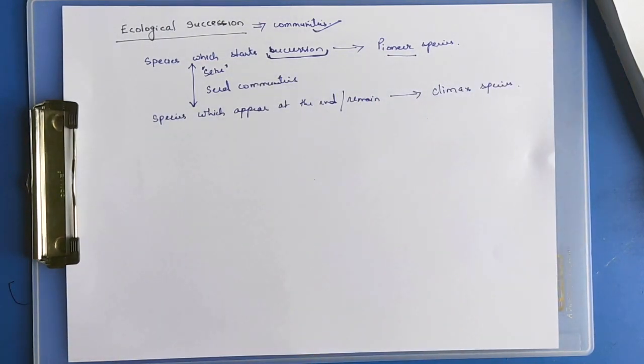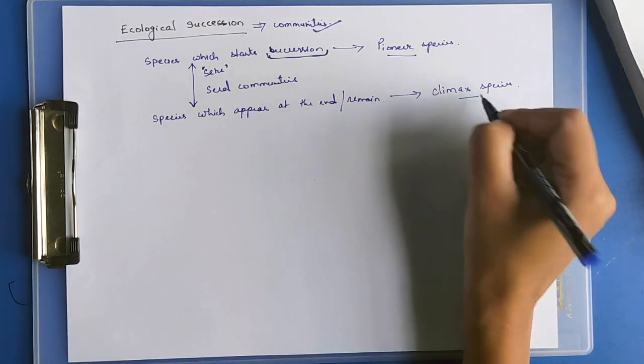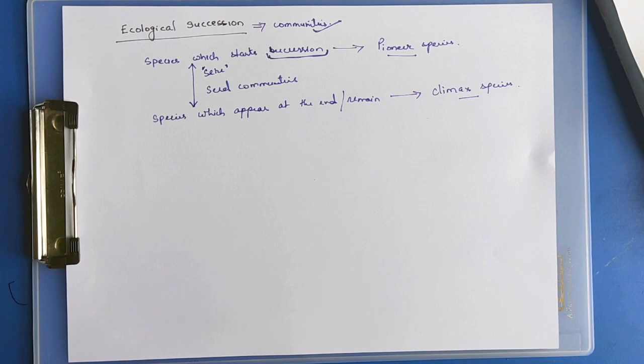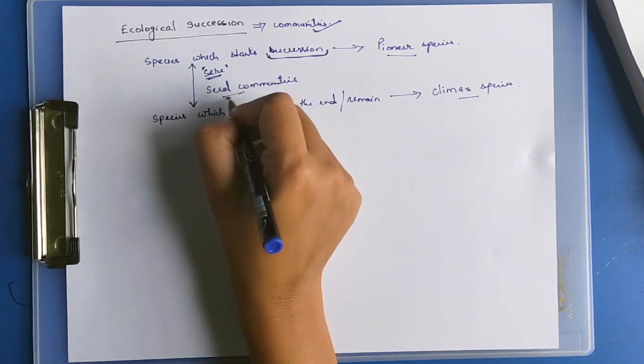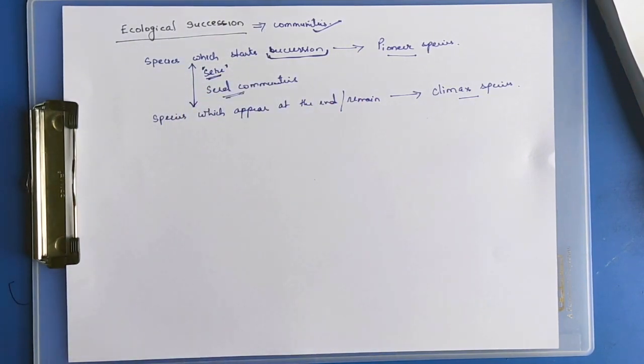The species which appear at the end and remain are known as climax species. The species between pioneer and climax species are known as serial communities.